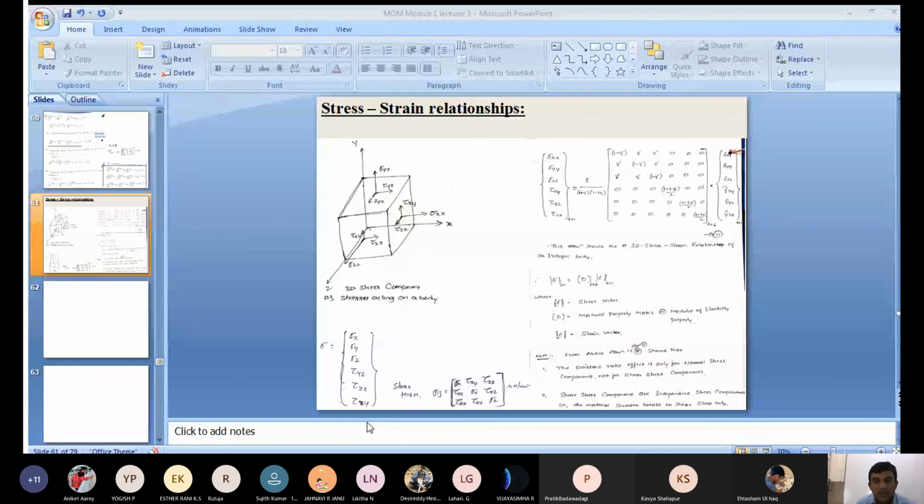Again, this is a very important equation and an important derivation from the exam point of view. I will share my notes also, but the notes total around 25 to 30 pages. Don't go through the entire notes for this topic, because it is related to one more subject, theory of elasticity, where you will study it in detail.